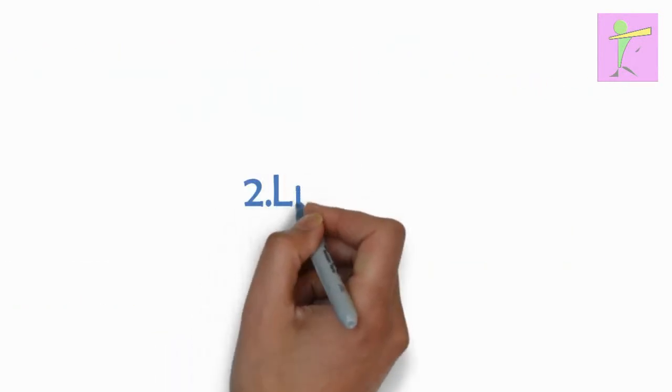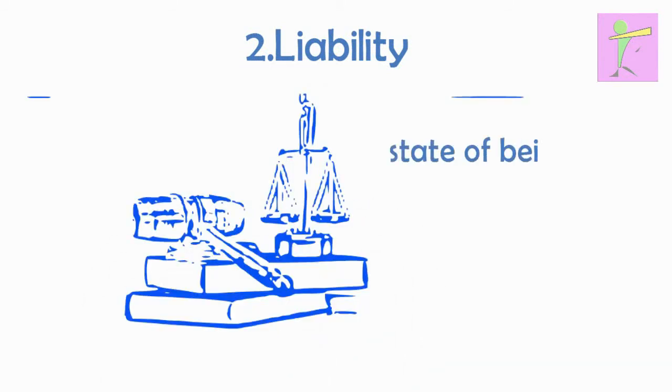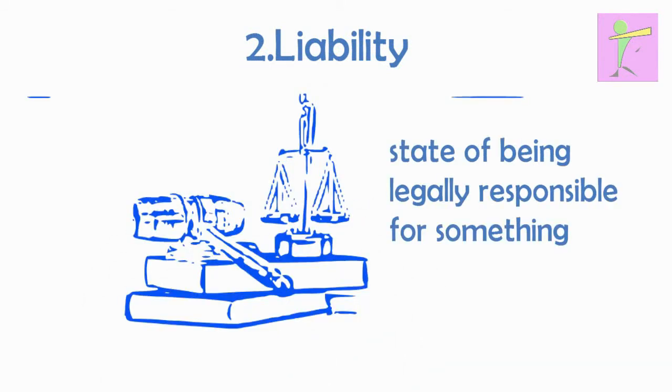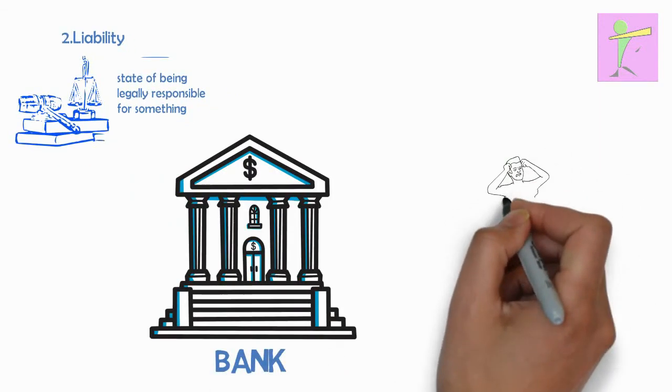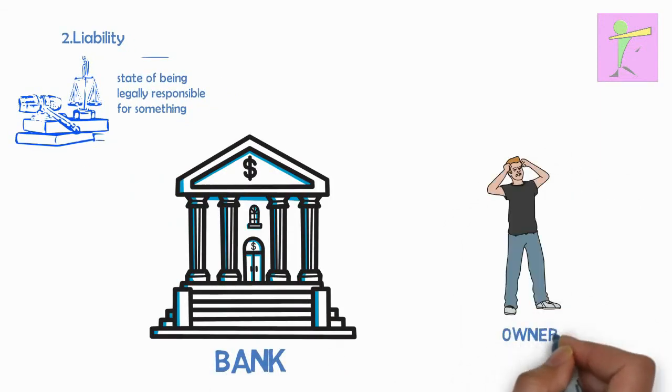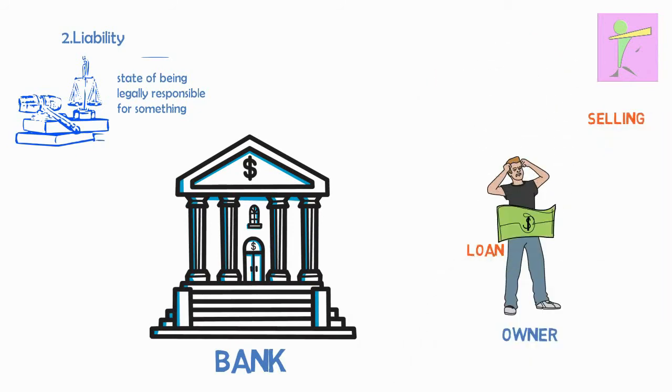2. Liability. Sole proprietors have unlimited liability. This implies that the owner is personally responsible for payment of debts in case the assets of the business are not sufficient to meet all the debts. As such, the owner's personal possessions such as his or her personal car and other assets could be sold for repaying